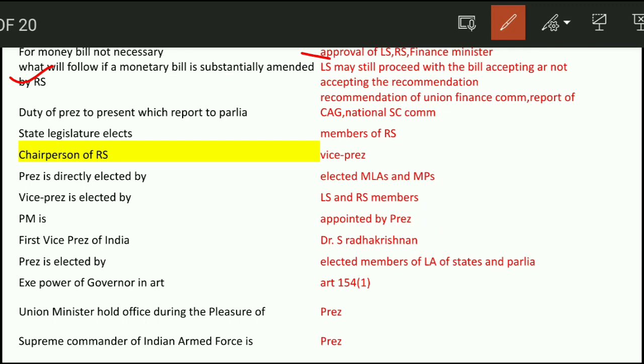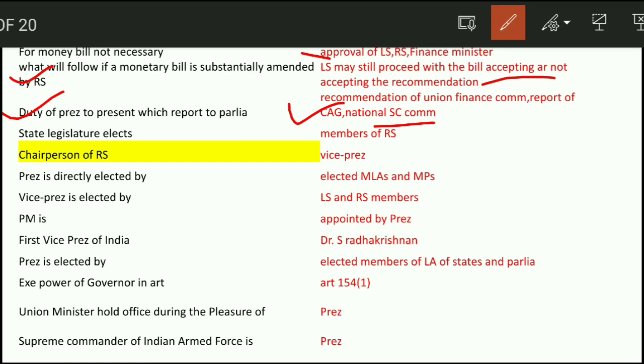Next question. What will follow if a money bill is substantially amended by Rajya Sabha? Lok Sabha may still proceed with the bill, accepting or not accepting the recommendation. I have told you previously only. Duty of the President to present which report to the Parliament? That is the report of CAG and the National SC Committee.